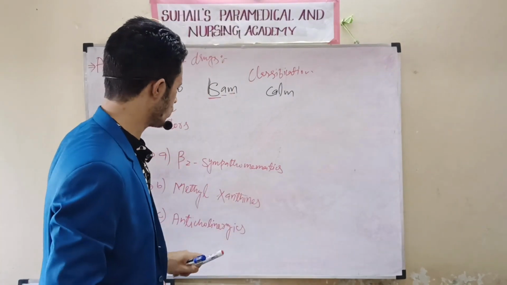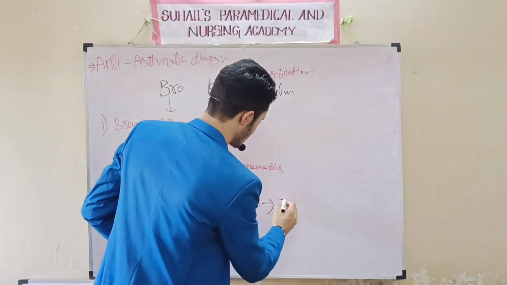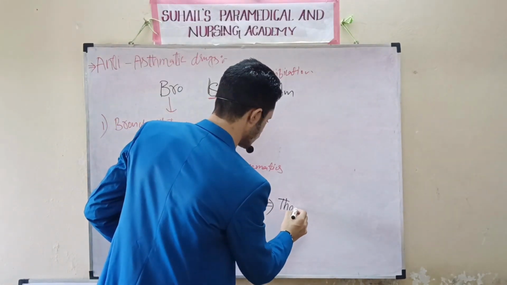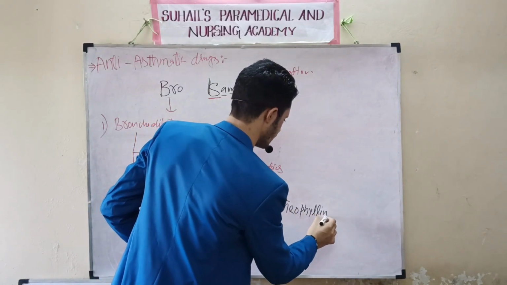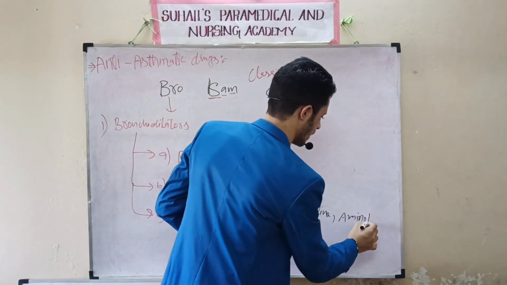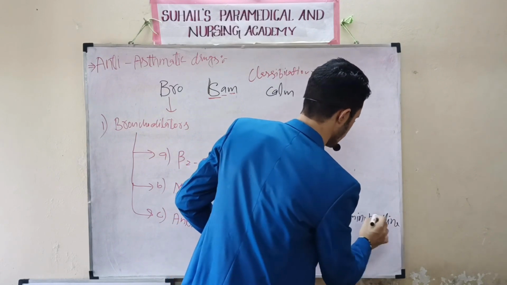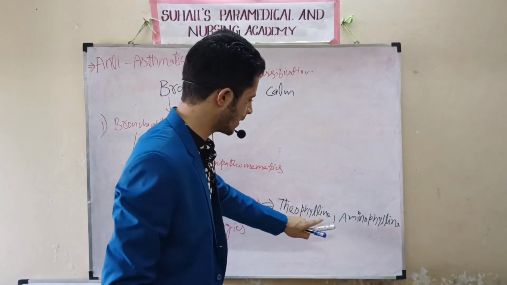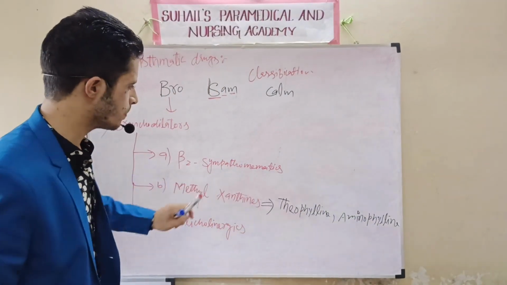In beta 2 sympathomimetics, what will you remember? In the case of methylxanthines, there is one drug called theophylline. Another drug is called aminophylline. Remember these 2 drugs in the methylxanthines. There are beta 2 sympathomimetics also.